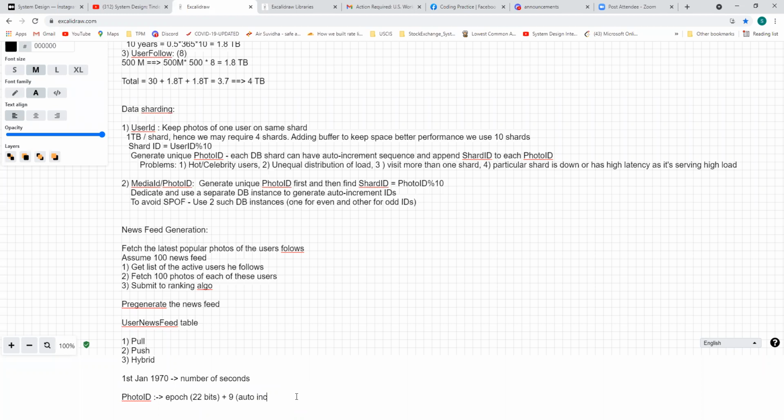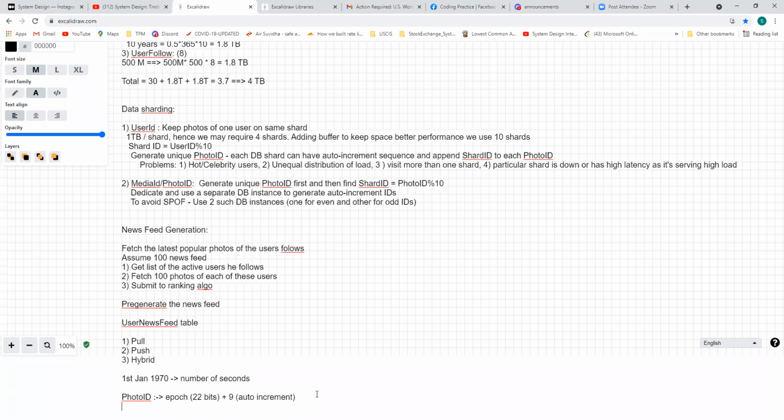In this case you can have something like 512 such photos. And if you look at the QPS we were talking about, as per our calculation it was just 24, so we can easily fit in that. The maximum request will be only 24, but we can have 512 requests in it. So we can have a photo ID with epoch time of resolution of a second.